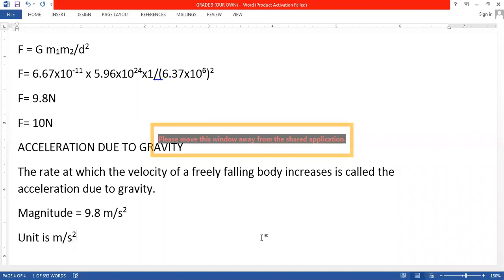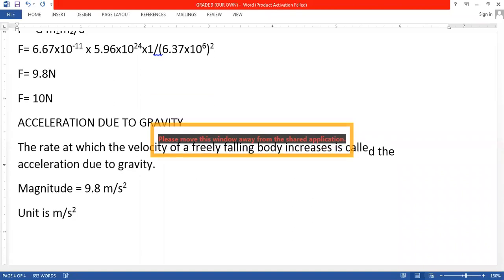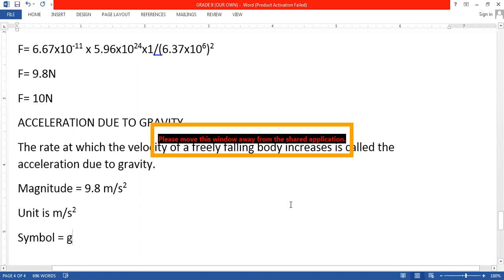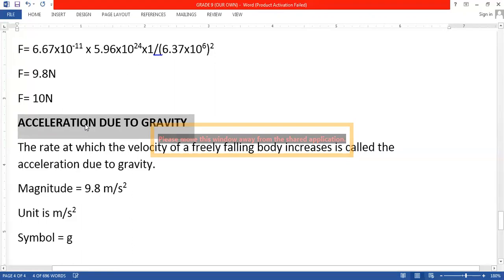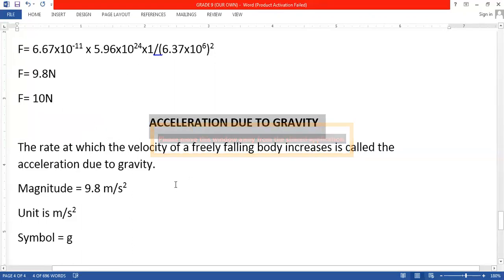And what is the symbol we use for that? A? No, acceleration due to gravity, lower case g, small g, beta. Acceleration के लिए a, लेकिन ये acceleration due to gravity है. So since it's acceleration due to gravity, its symbol is small g. उसका magnitude कितना होता है बेटा? 9.8.